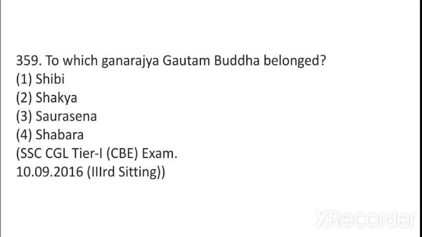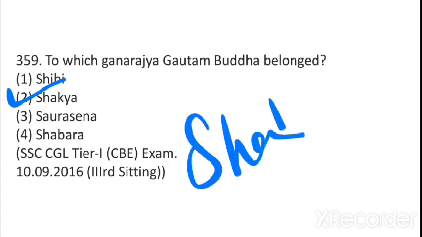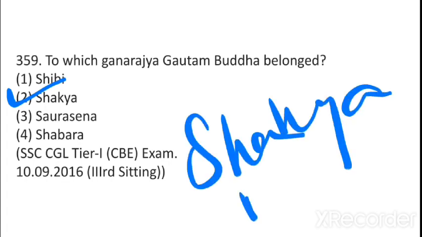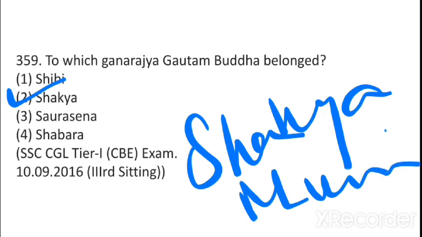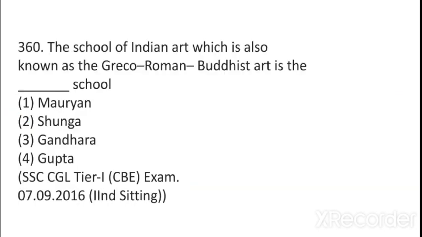To which Gana Rajya Gautam Buddha belonged? He belonged to Shakya, and that is why he was also known as Shakya Muni. Gautam Buddha, Shakya Muni. And the school of Indian art, which is also known as Greco-Roman Buddhist art, is the school of Gandhara.